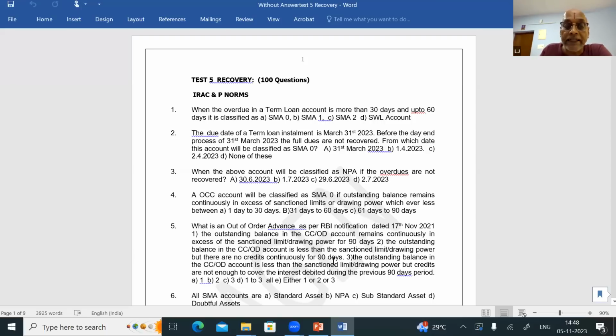Third point: the outstanding balance in the OD/CC account is less than the sanctioned limit or drawing power, but credits are not enough to cover the interest debited during the previous 90 days. So if point 1 happens, it is an NPA account; if point 2 happens, it is an NPA account; or if point 3 happens, it is an NPA account. Or all 3 points happen, or any 2 of the 3 points happen. In all the cases, it is an out of order account, it is an NPA account. So for question number 5, the answer is E.